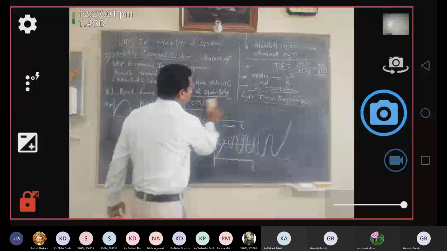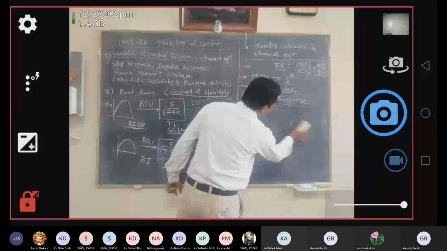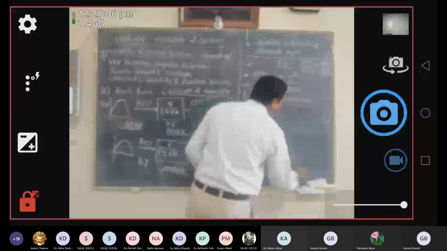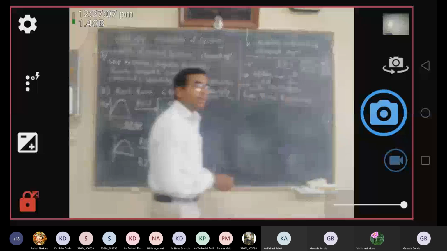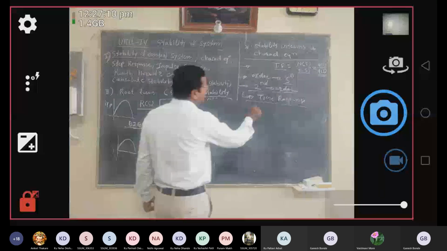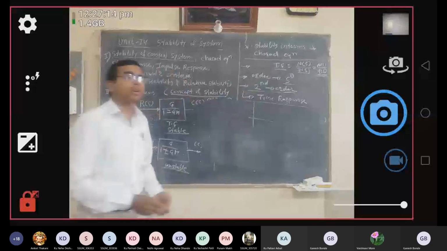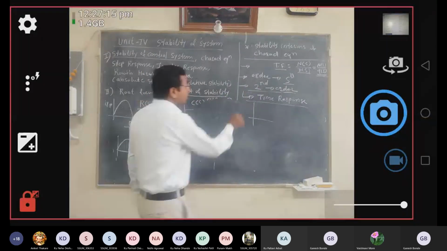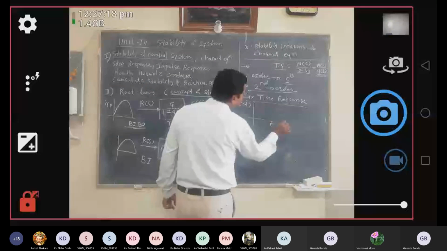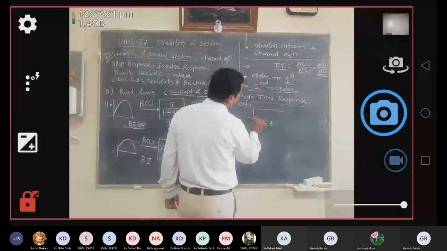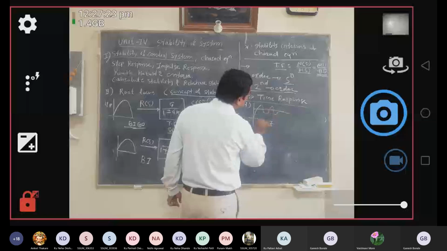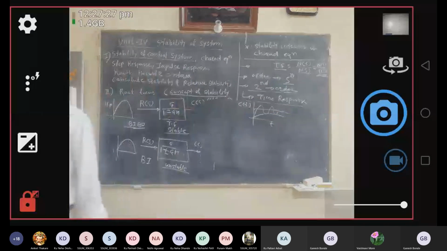So we can easily determine the stability of a first order or second order control system, because we can easily determine C of t versus time t, and from the observation of C of t versus time t, we can determine whether the system is stable or unstable.